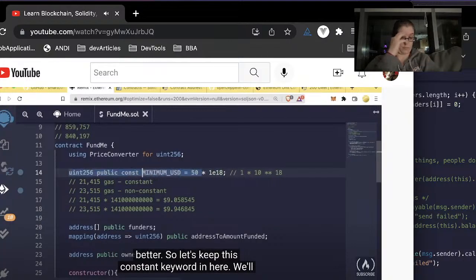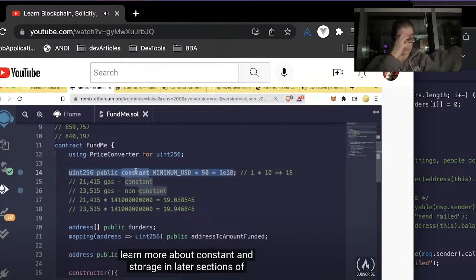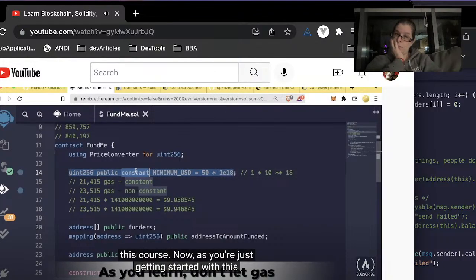So let's keep this constant keyword in here. We'll learn more about constant and storage in later sections of this course. Now, as you're just getting started with this course and with Solidity, do not struggle and do not worry about making your contracts as gas efficient as possible.